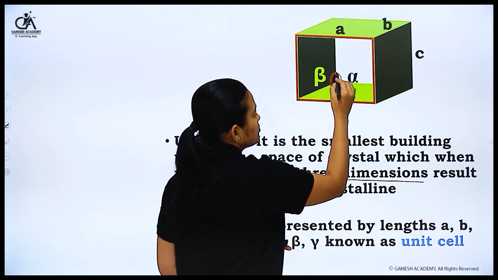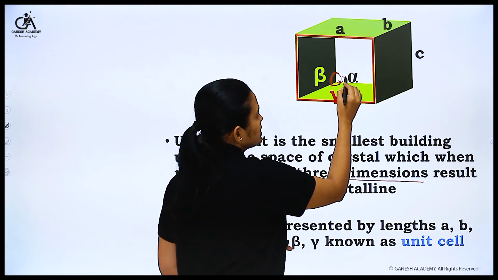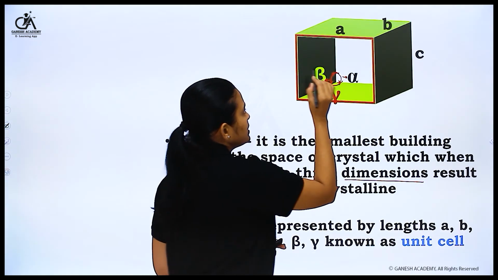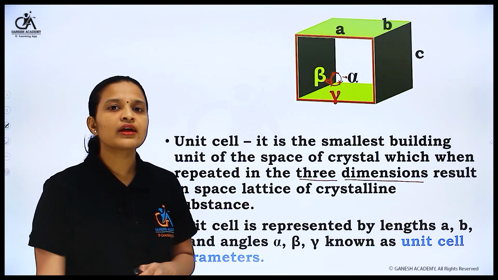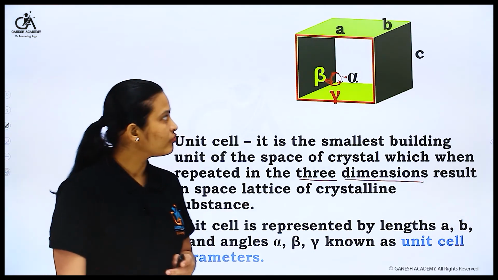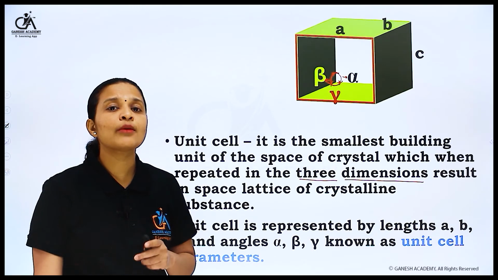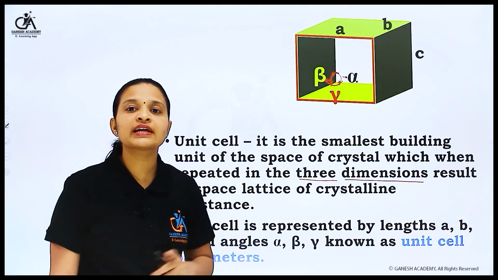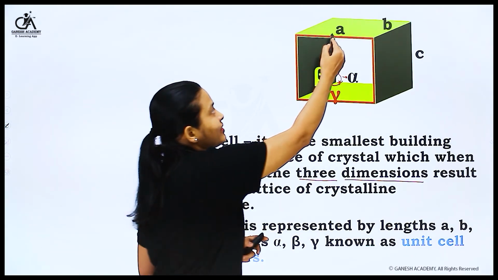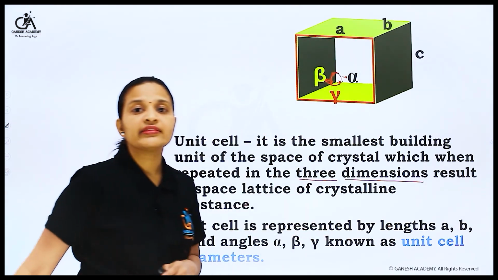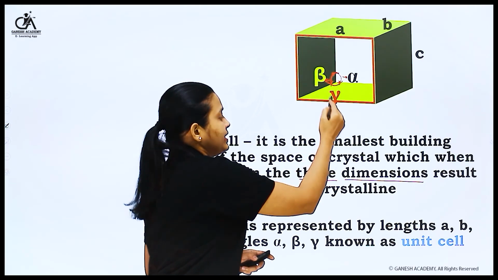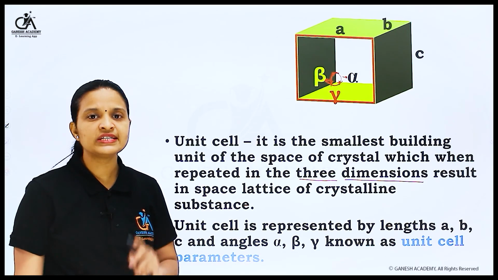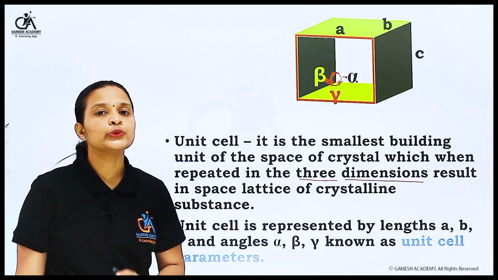So three angles are formed, and for that the names alpha, beta and gamma are given. So the unit cell is represented by the lengths A, B, C and the angles alpha, beta and gamma. We call these the parameters of the unit cell.